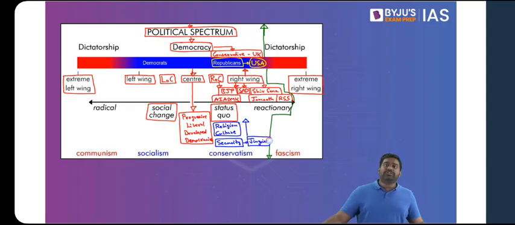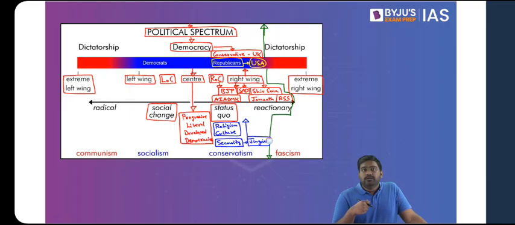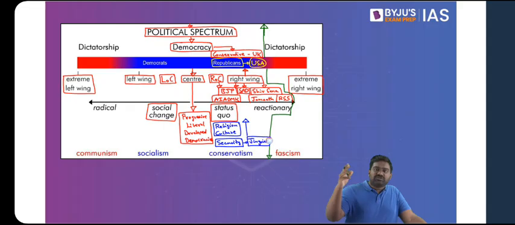In Brazil, there was one controversial leader, a good friend of Donald Trump, the former president of Brazil, Jair Bolsonaro. You would have heard about him. He was another right-wing leader, very controversial right-wing leader of Brazil. He dismissed any environmental concern. He gave away forest land to industries and capitalists and allowed them to burn the Amazon forest. He dismissed climate change as a conspiracy theory. So that is one feature that you find towards right wing. As you move more towards the right wing, you see that environment gets a lesser priority.